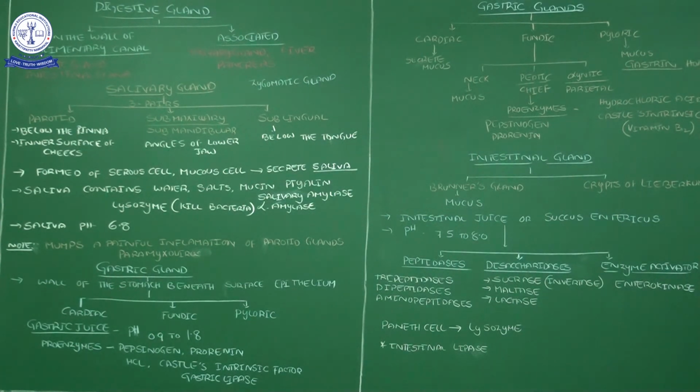When I swallow the food after mastication, the food enters the stomach through a pipe-like structure, the esophagus, with the help of peristaltic movement. Now the food enters the stomach. In the stomach also, some glands secrete fluids. These gastric glands are present in the wall of the alimentary canal in the stomach, beneath the surface of the epithelium. You studied this in previous videos: the alimentary canal has columnar epithelium.